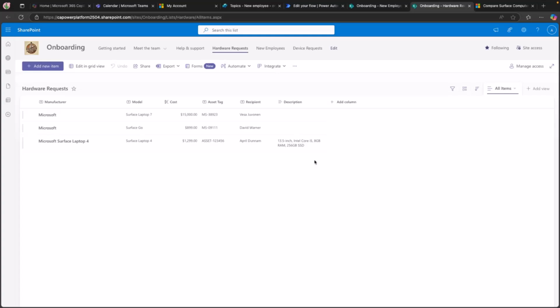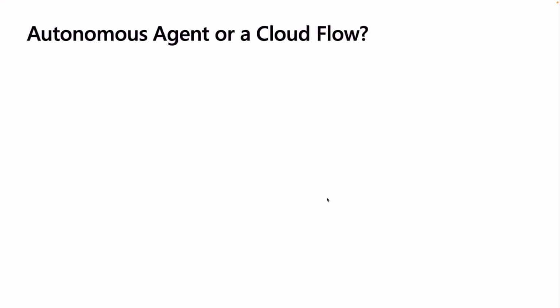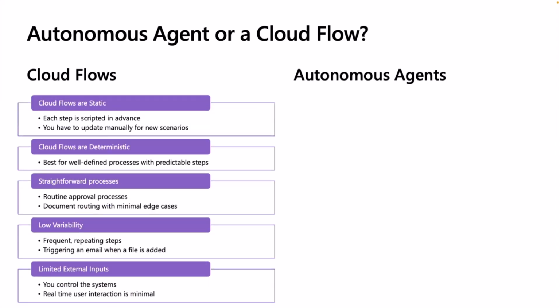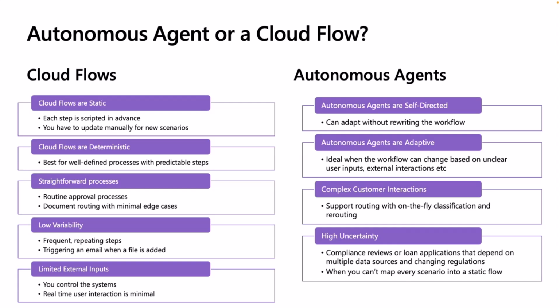Just a few tips and tricks I want to share with you too before I let you go. One, you might be wondering, a lot of what we saw there is kind of similar to a flow, right? To a cloud flow. So why would I use a cloud flow versus an autonomous agent? So just a few things here. I'm not going to go over these exhaustively, but one is just the nature of cloud flows versus autonomous agents. Cloud flows are static, so you really have to script out every step in advance, and you have to update it manually, whereas autonomous agents, as we just saw, are self-directed. Yes, we have to provide it with the knowledge and the actions and some instructions, but then it can go and make those decisions. They're really adaptive.